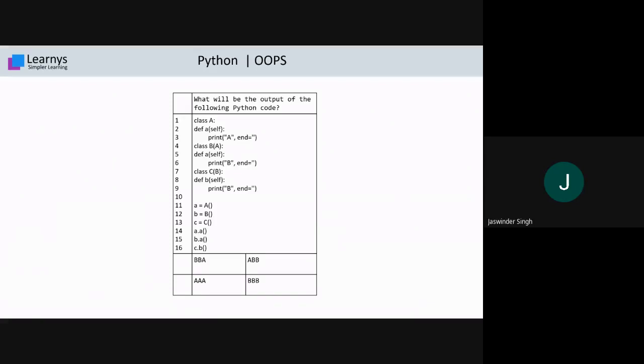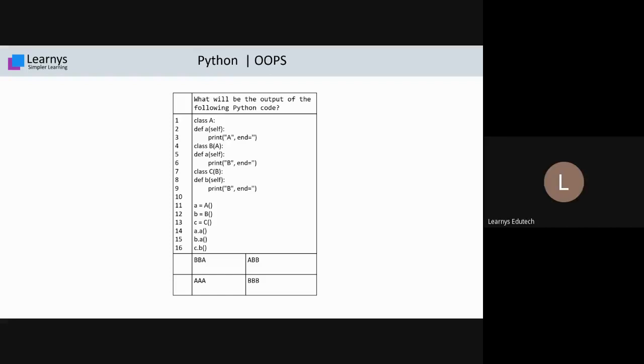This is also one of the direct questions. If you try it, you will definitely get the answer. Students have started giving answers. Very good. B, B, B. Everyone is saying B here, but we got only a few responses. We'll wait for some more responses. Whoever is giving the answer D, kindly go through it once again. Maybe they are right, but still I request you to go through your answer once. Don't hurry. You have time, take your own time and give the answer.